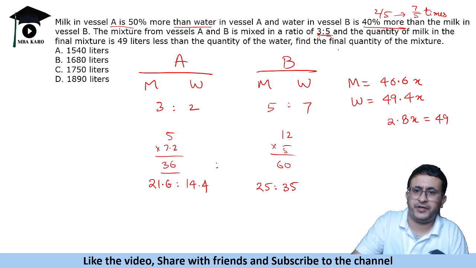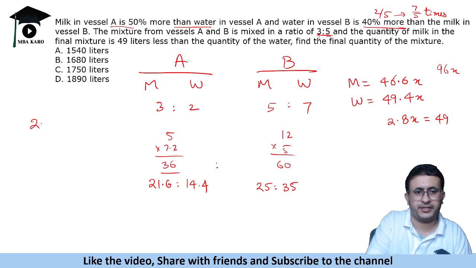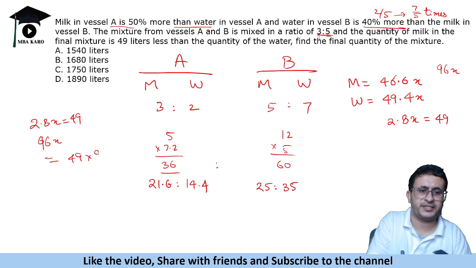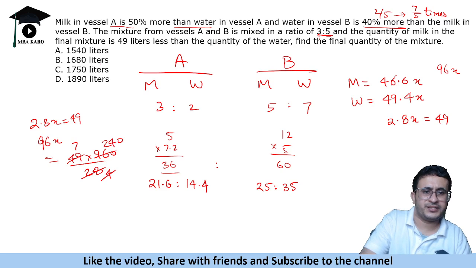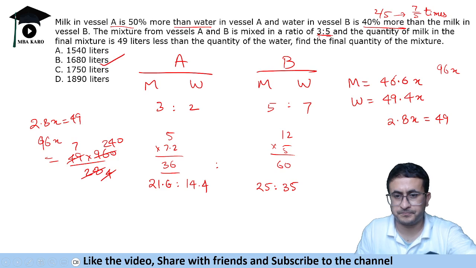Okay, so we need to find the final quantity of the mixture. So final quantity is how much? We get, this is 49.96x. So 2.8x is 49. We need to find 96x. Okay, so basically it is 49 into 96 by 2.8. So we can make it like 28 and put a 0 here. So that is 7 by 4 and 240. 240 into 7 is 1680 liters.